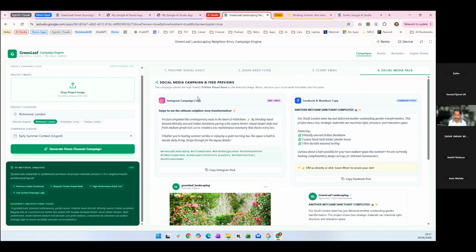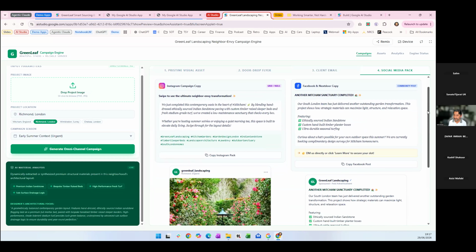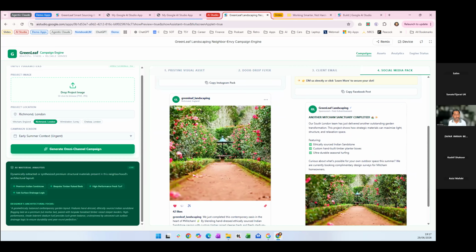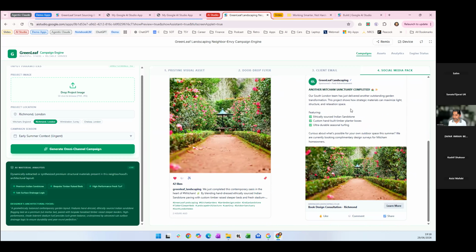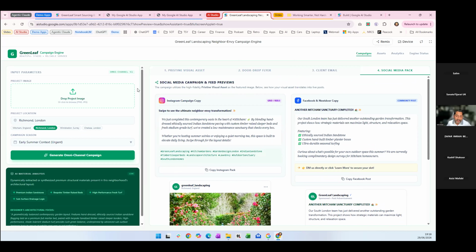So it's got an Instagram campaign, and a pre-written Facebook campaign as well for this specific area I'd selected, and then also generated a couple of previews of how you could combine the visual asset it created along with some text. So we've got two different variations of that. This, I think, is the Facebook ad, and then this is the Instagram ad. So just again, to give you an idea, this was an application where I said, I want to create social media, these are the channels I'm thinking of, here is some information about the actual business, and create me an app for doing this. And it's created this.